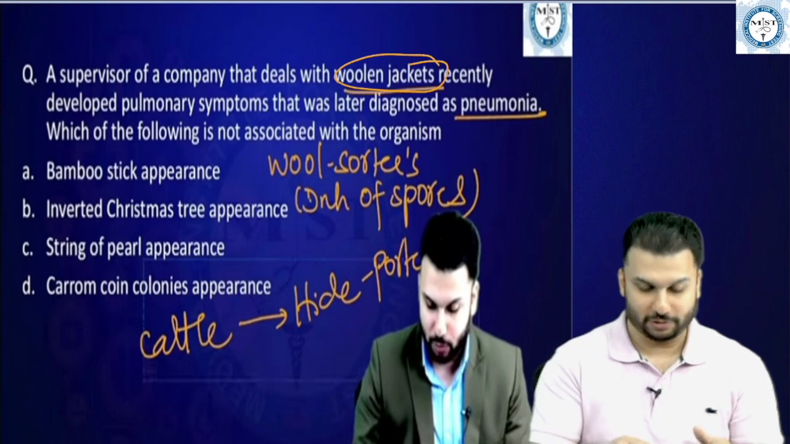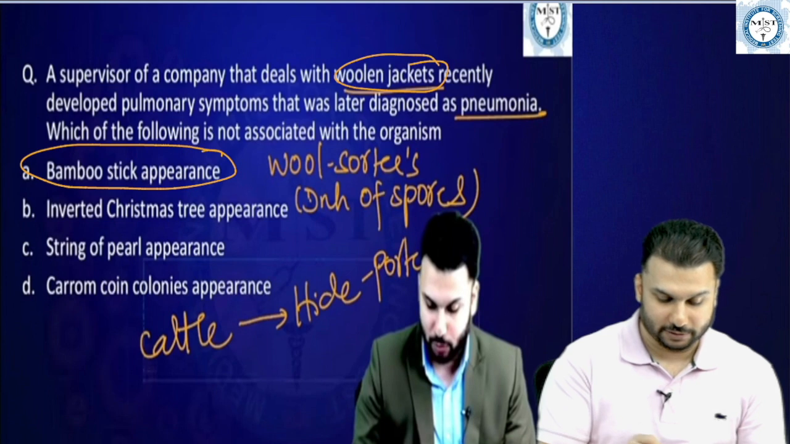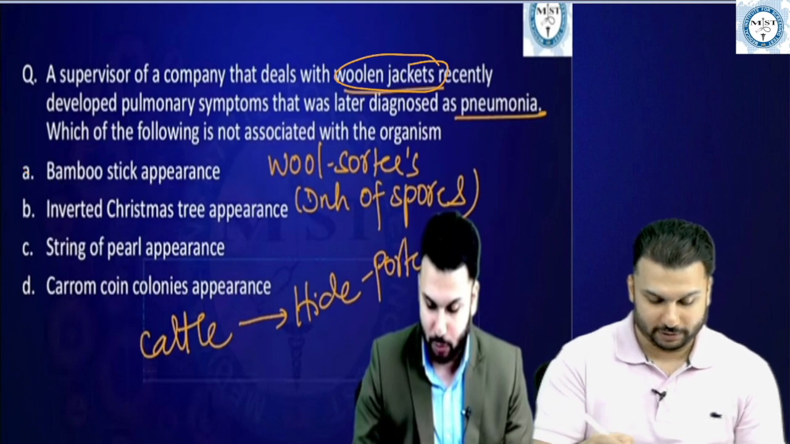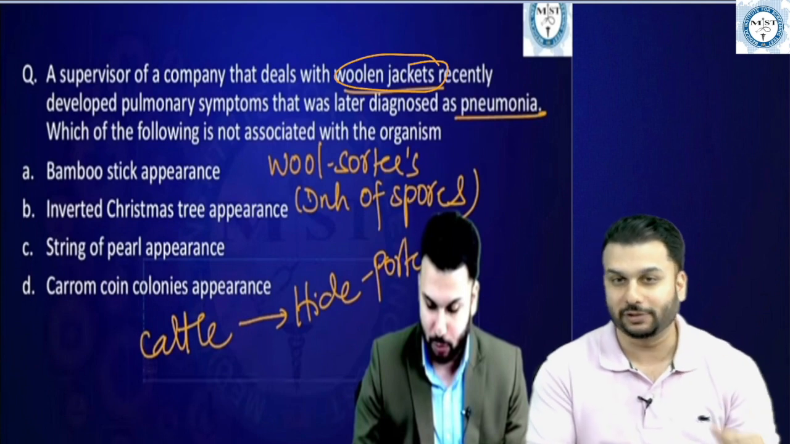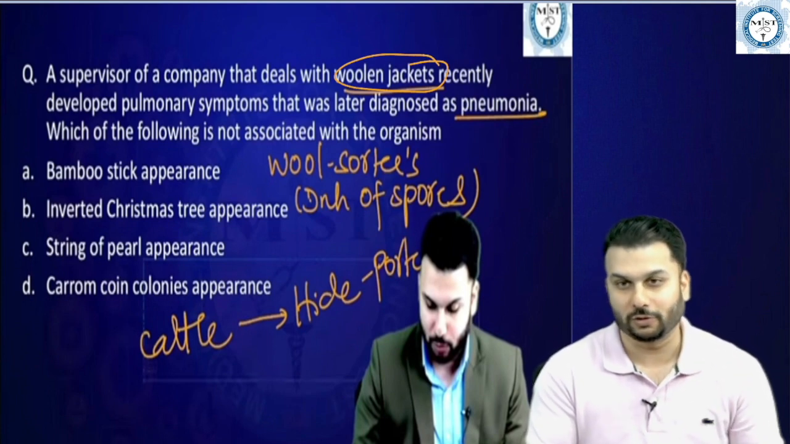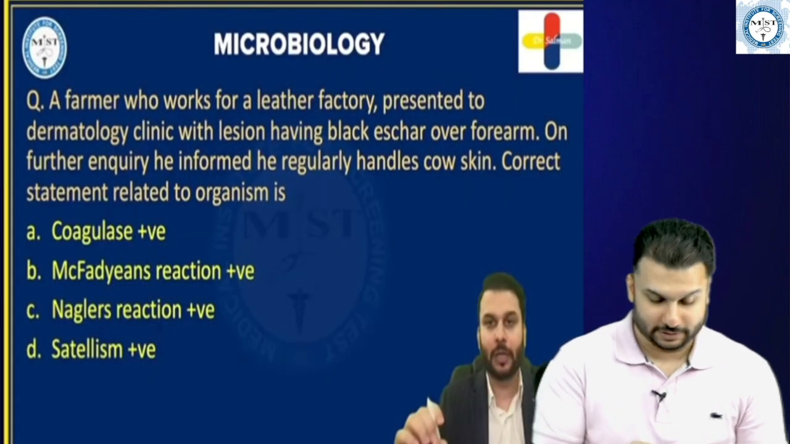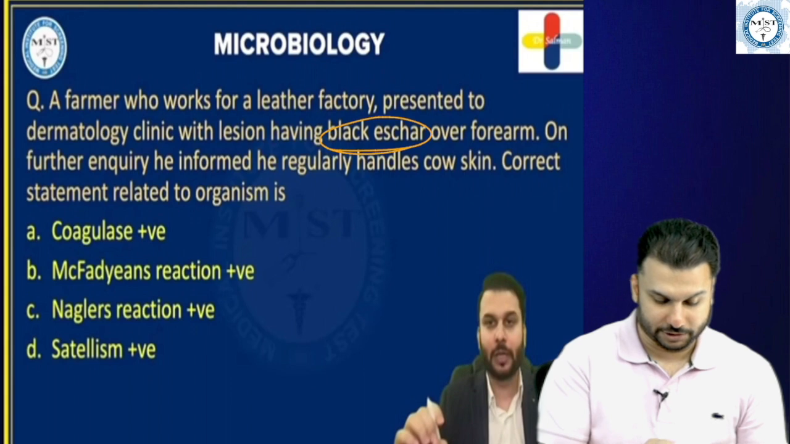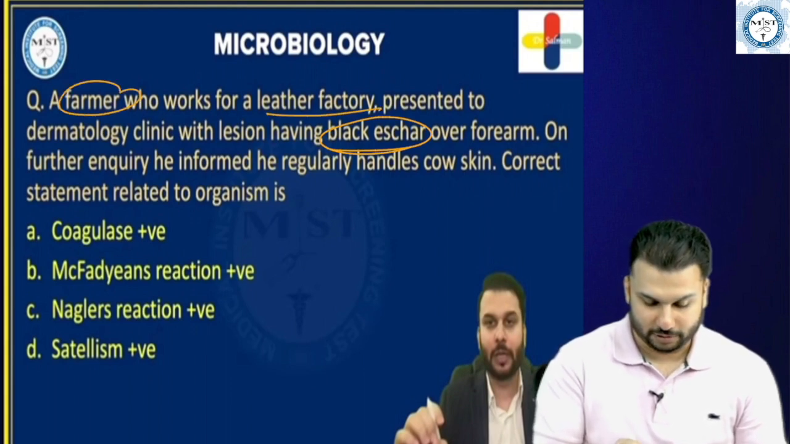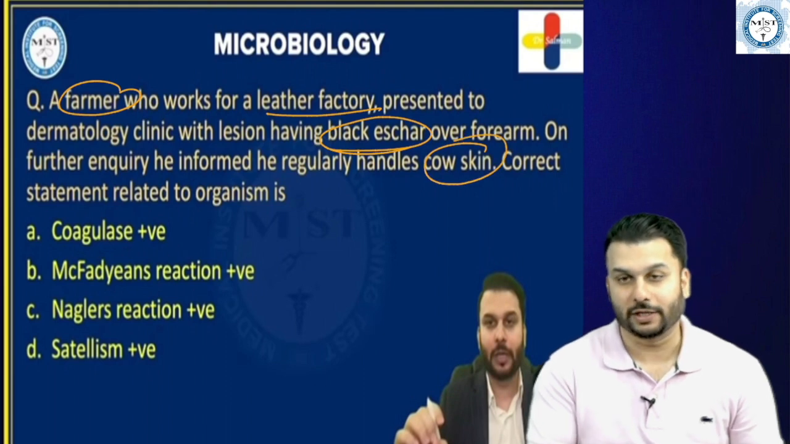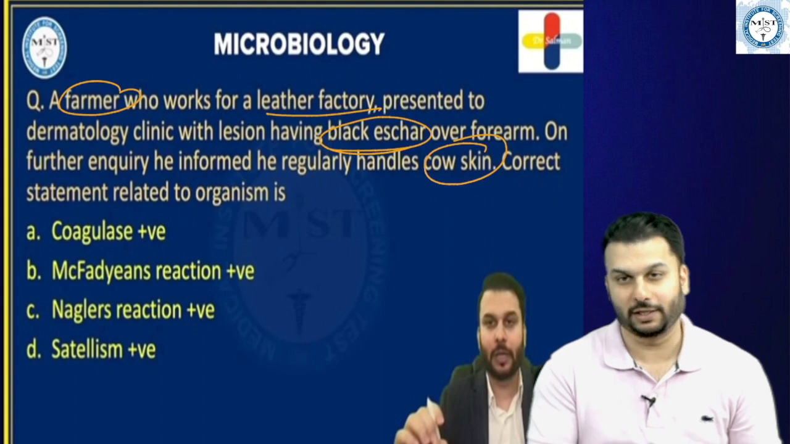Yes or no? So there was an exact question pretty much like this, and remember the answer to this. My question was, all the appearances are seen with anthrax, which one is not seen? So carom coin colonies was the answer for this. Another question that we had discussed, again related to that black eschar, the farmer, leather factory, coming in contact with the cows, that is the cattle. So these are all the buzzwords that we have repeatedly emphasized.